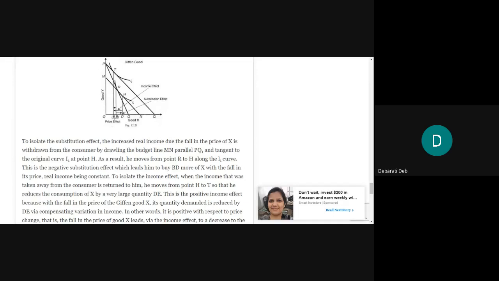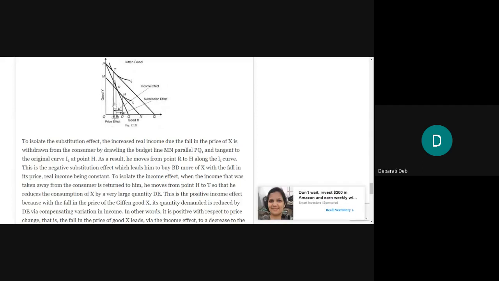Okay, this is happening due to the negative substitution effect, which leads him to buy BD more of X with a fall in its price, real income being constant. We are saying that the real income is back to I1, but this shift from R to H is happening due to the substitution effect, because the price of X is falling and he is buying more of X. He was buying OB, but now he will buy OD. This we are forcibly doing in order to isolate the substitution effect.